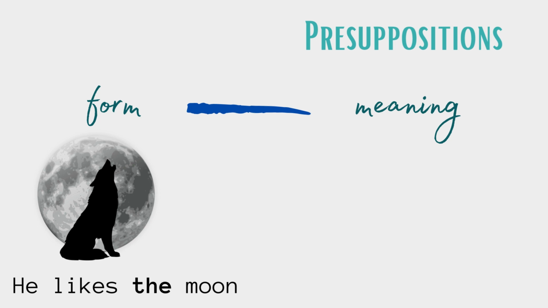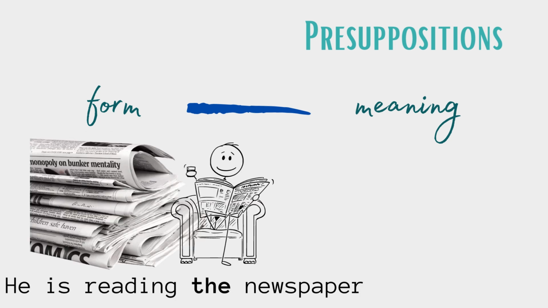And finally, take presuppositional meaning. The word the often indicates that we are talking about a unique individual. The is used to presuppose uniqueness, or at least familiarity. But we can use the in this context as well. He's reading the newspaper. Now, there is nothing unique about the newspaper he's reading, there's many others around.